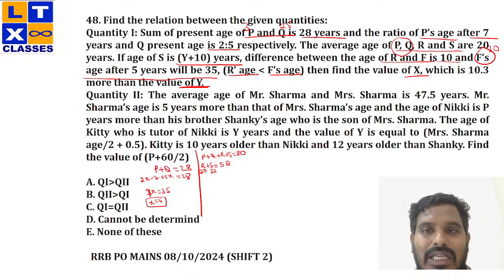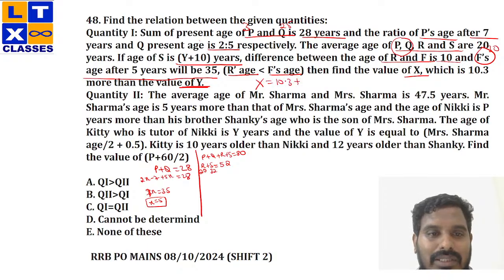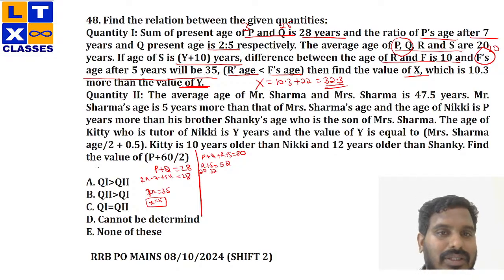Now we are asked to calculate the value of X, which is 10.3 more than Y. That means 10.3 plus the value of Y, which is 22, right? So this is 32.3. So this is my first quantity, right?